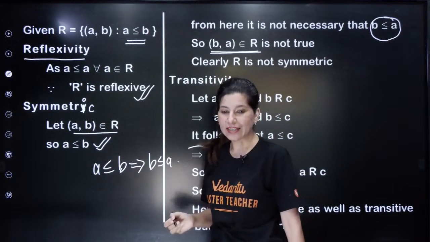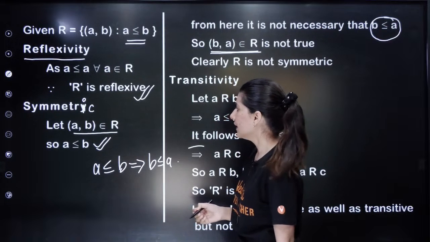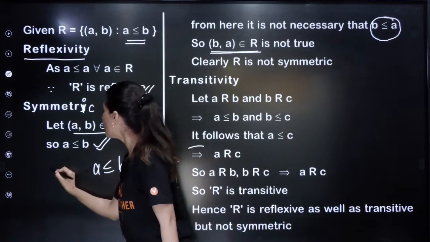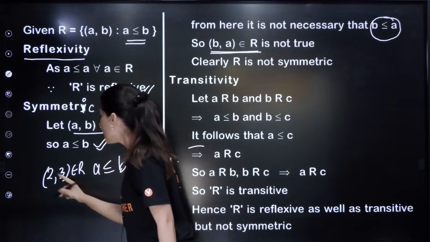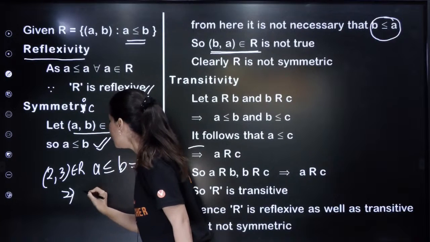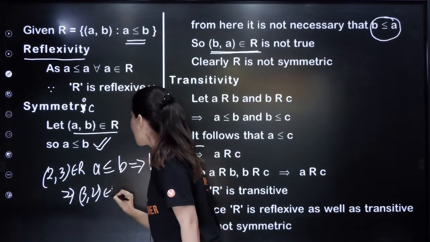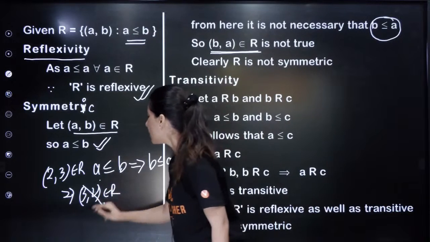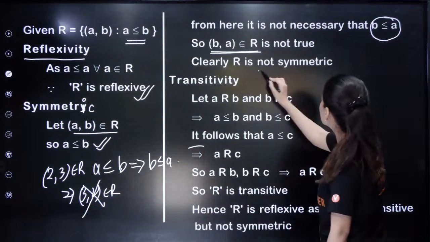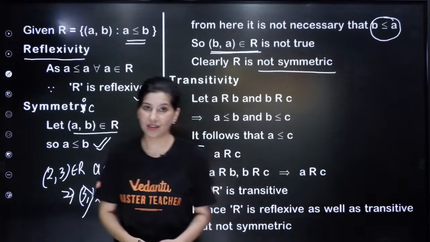For example, 2 comma 3 will sit inside your relation because 2 is less than 3, but this doesn't mean that 3 comma 2 will sit inside your relation, because then 2 should be greater than 3. So this is not happening. That's why clearly it is not symmetric. That's how you write it.